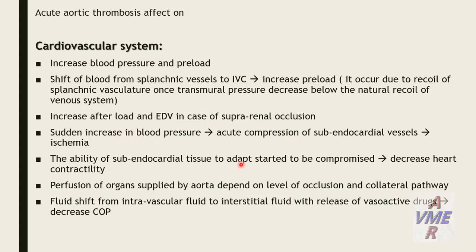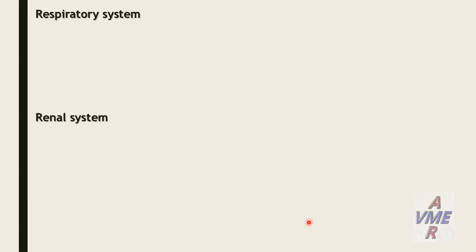if the subendocardial tissue started to adapt and later its compensation is decreased or prohibited, it will cause MI. Perfusion of the organs supplied by the aorta will be affected depending on the level of occlusion and the collaterals, and flow shifts from the intravascular space to the interstitial space with the release of mediators and vasoactive drugs, which cause a decrease in cardiac output.